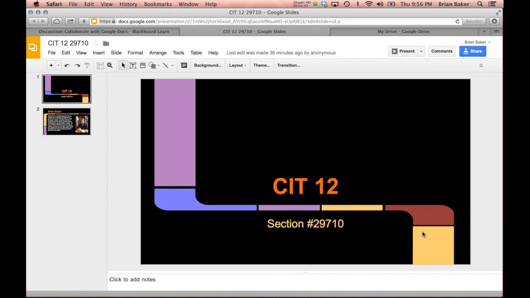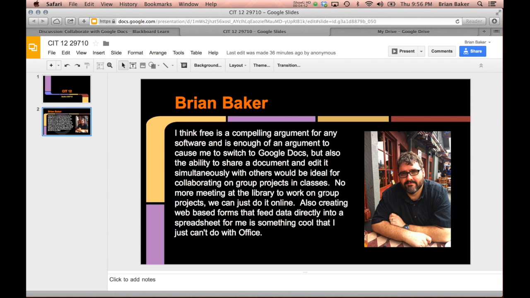This is a Google Docs specific to your section. So only your class will have access to this document, and all you have to do is add a slide and kind of make it look like mine. So put your name at the top, share your thoughts about Google Docs. If you want to add a picture, you can, but all that is optional. Just your name and your thoughts are enough to get credit.